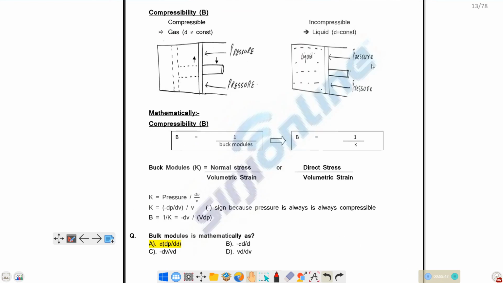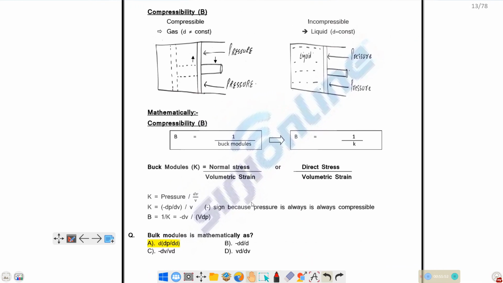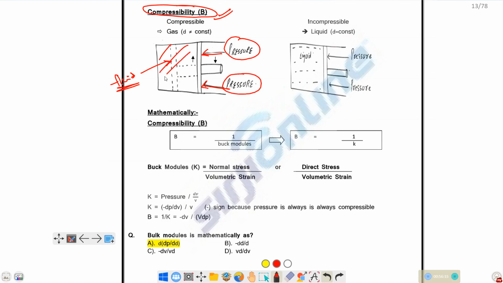The next property is compressibility. So what is compressibility first of all? Compressibility means let's take this is the system and we are applying some pressure on this system and we have filled the gas or whatever may be the fluid. Let's take it's a fluid. As we are applying some pressure, there will be volume changes in this fluid.